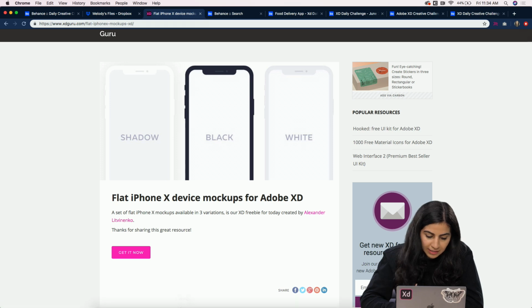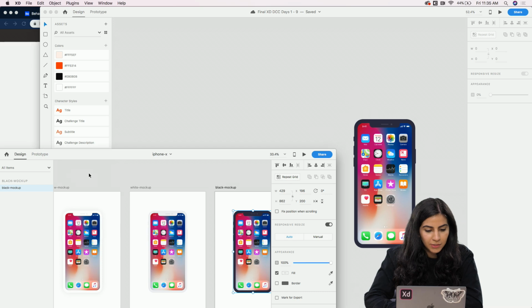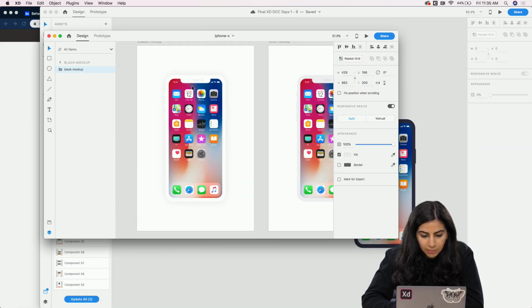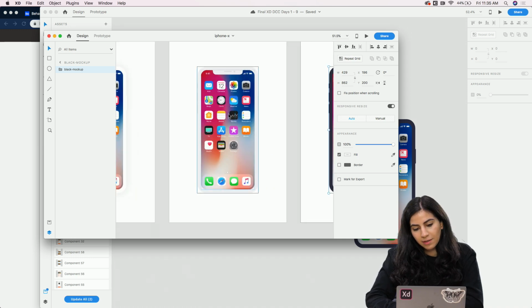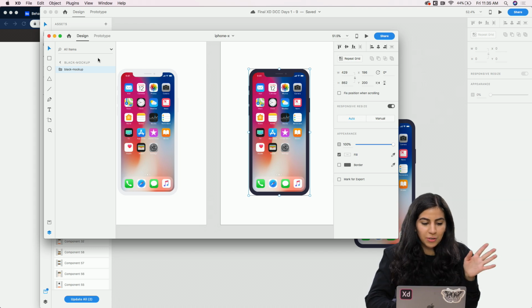And then you can click Get It Now and download it, and this is what the file looks like. So I have it down here, and basically you can have a drop shadow iPhone mockup, a white one or a black one, and for my project I'm going to use the black one. So yeah, I just wanted to share that in case you were looking for a mockup.